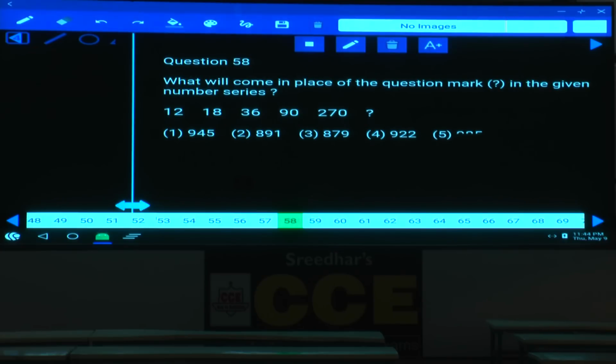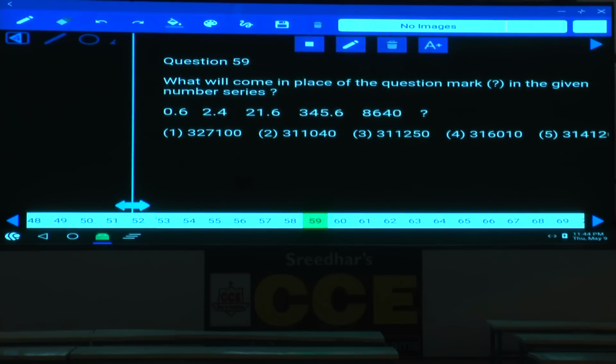Then 12, 18, 36, 90, 270. The numbers are increasing, hence it must be multiplication. 12 to 18 is into 1.5, and 36 to 90 is into 2.5. Are you following this? 18 into 2, 36; 36 into 2.5, 90. This is into 1.5, into 2, into 2.5, so the next one must be into 3.5. 270 into 3.5, the last digit must be 5. 945, choice 1, isn't it?